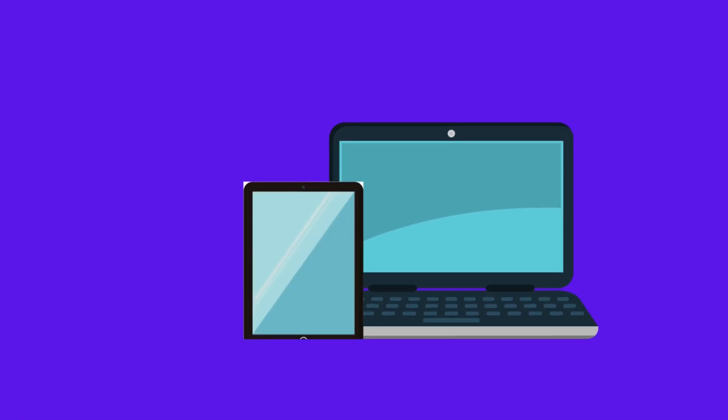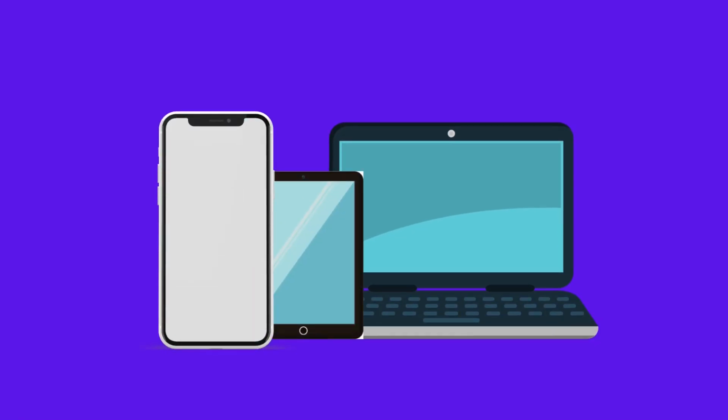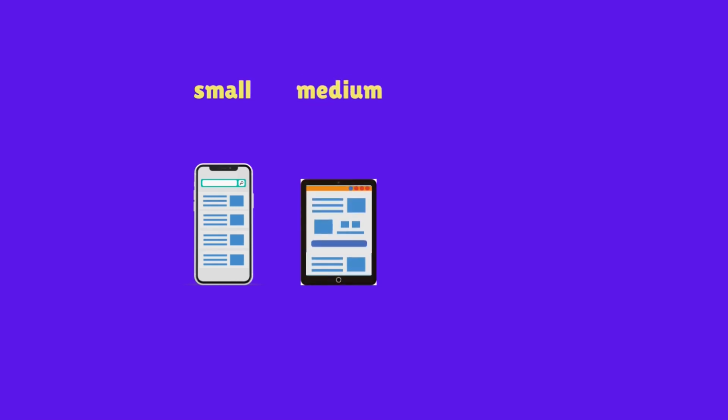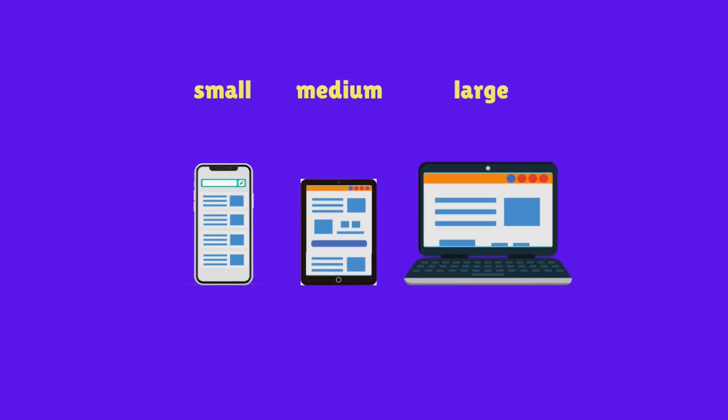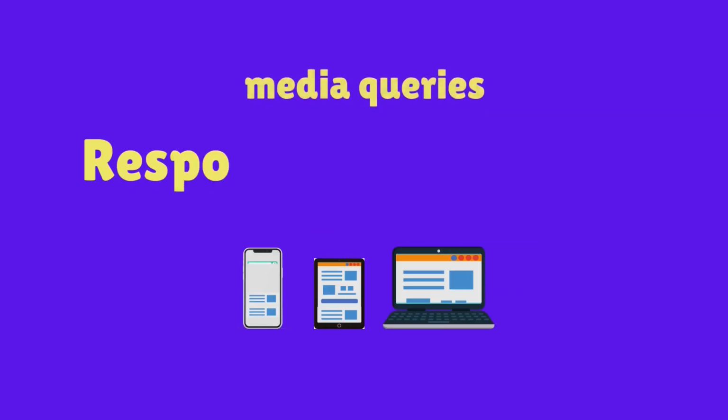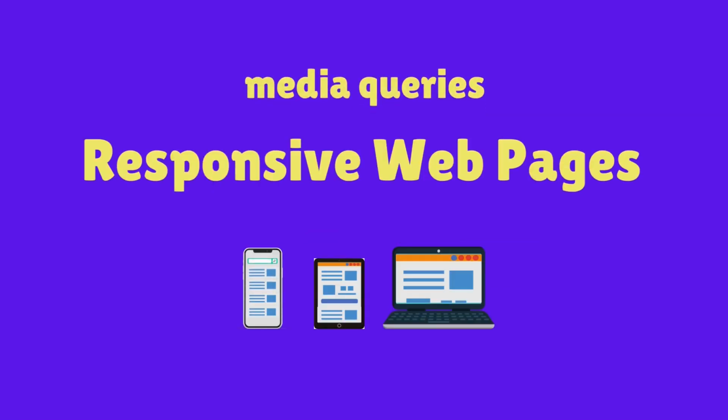As a web developer, it is important to be aware of the way that your website is being shown for people with different devices. Some people may visit your website on a mobile phone, while others may use their laptops or tablets to explore your website. So in today's video, we are going to dive deep into media queries in CSS, and we will make our pages responsive. Media queries are a popular technique for delivering a tailored style sheet for different devices.